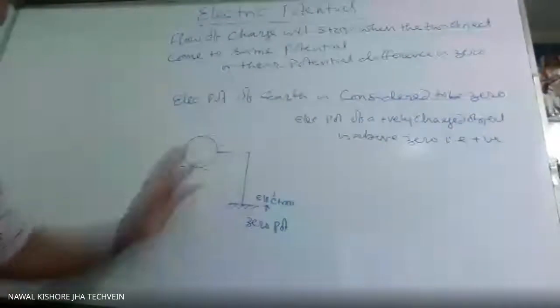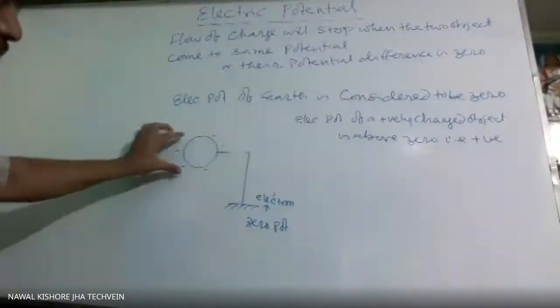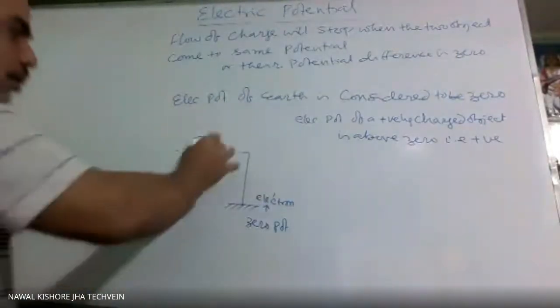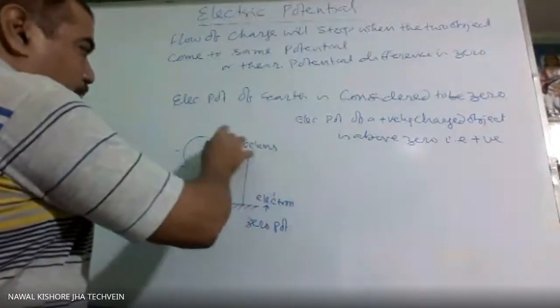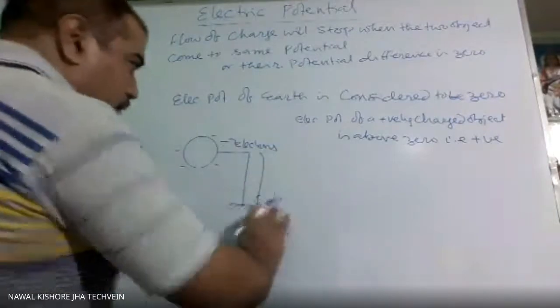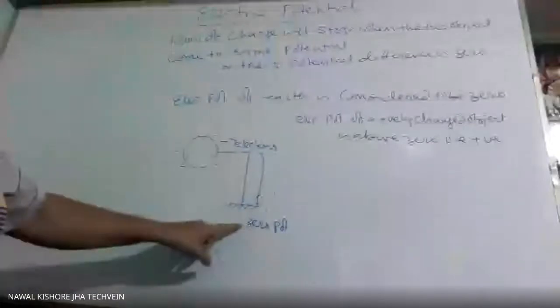It is connected to Earth. So what will happen now? Now these electrons will move from the object. So electrons from the object will move to the Earth. That is, this is lower potential, this is higher potential.